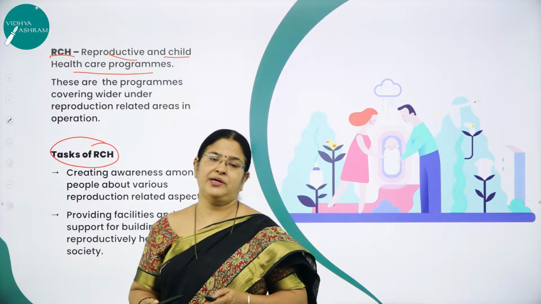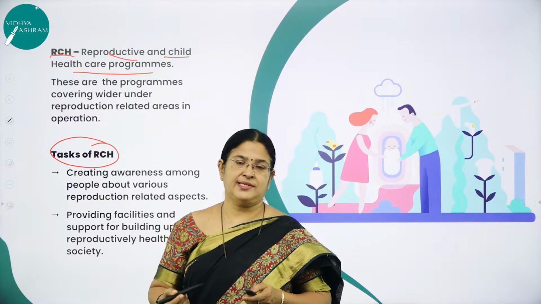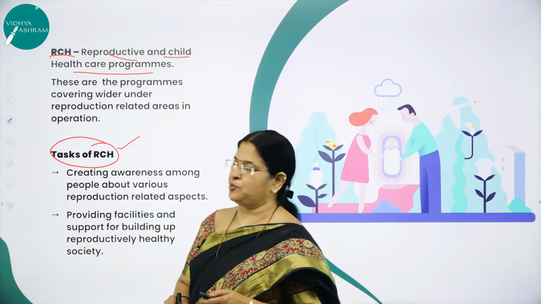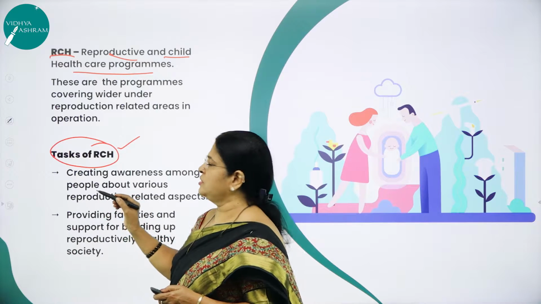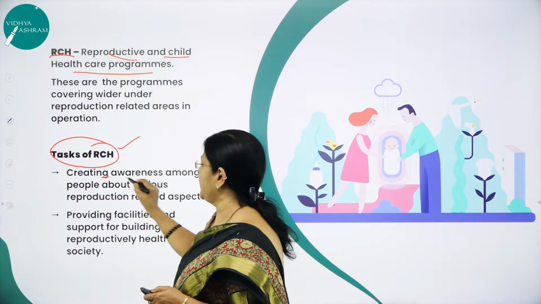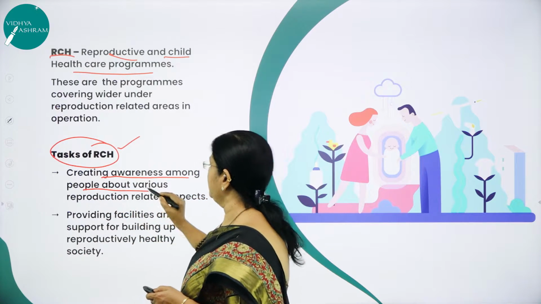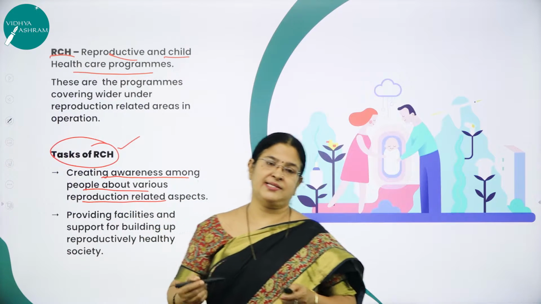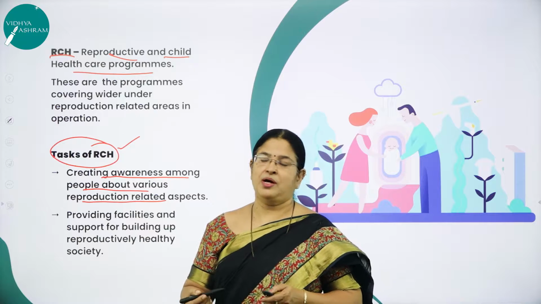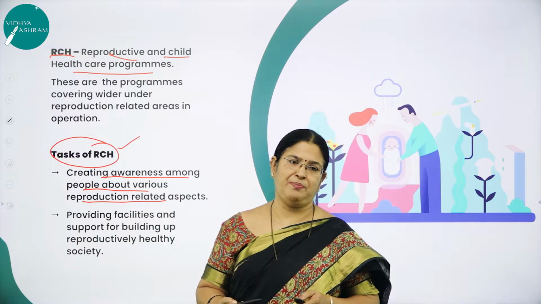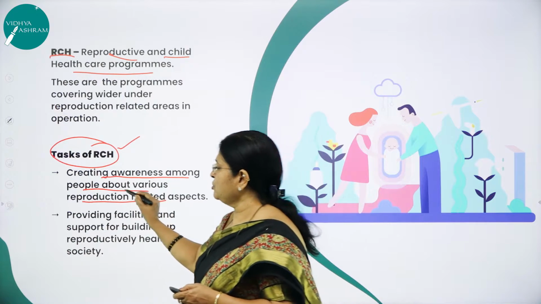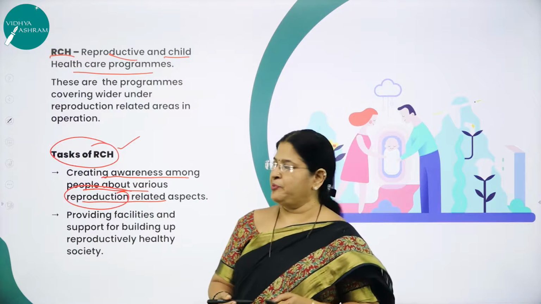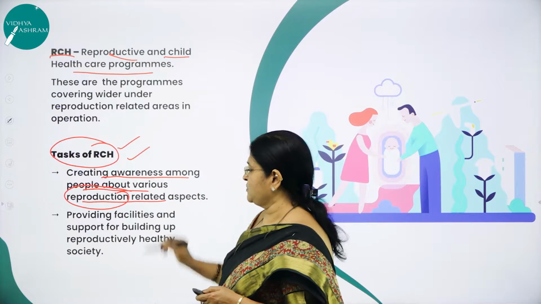What are the important tasks of RCH? One such important task is, as I said, the family planning program comes under this RCH program, right? Another very important task of RCH is creating awareness among people about the various reproductive related aspects, like the one child norm or two child norm under the family planning program. How to overcome all the diseases that are related to reproduction is one of the tasks of RCH.